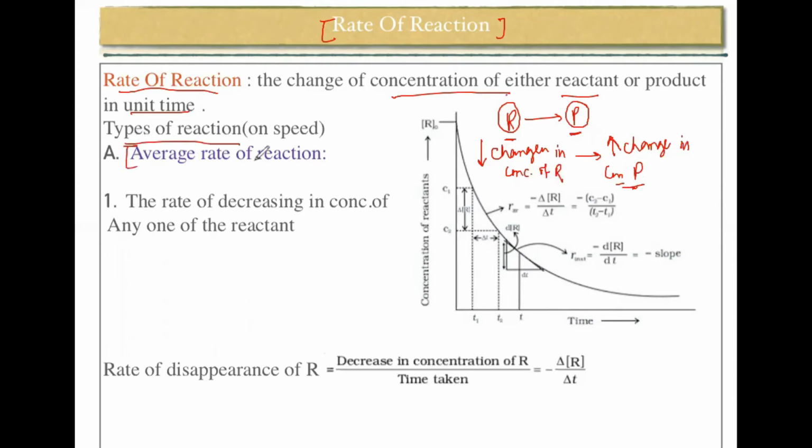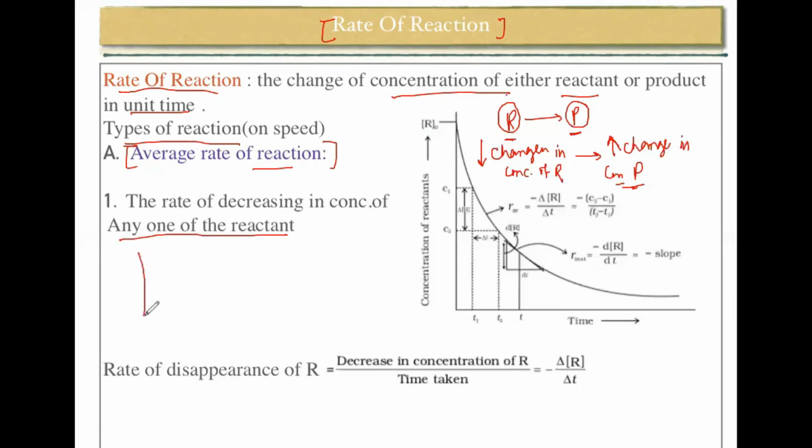So now let us take the types of reaction rate. One is the average rate of reaction. As we know, if 2 points are given, we can find out the average rate of the reaction. So you can think of this rate as the velocity in chemical reactions. So the rate of decrease in concentration of any one of the reactants.